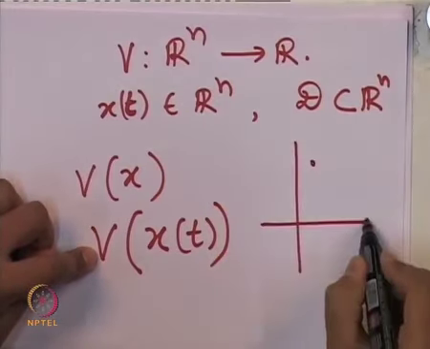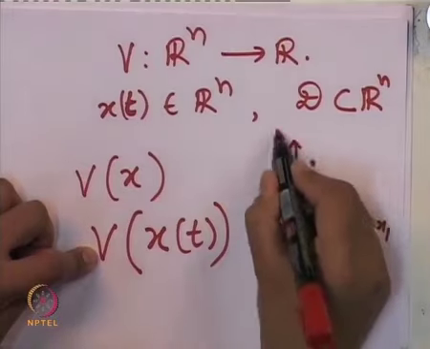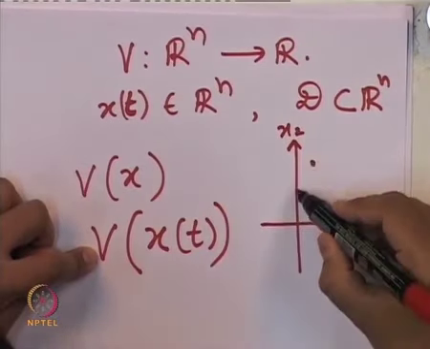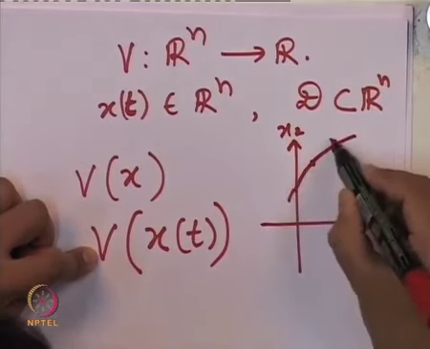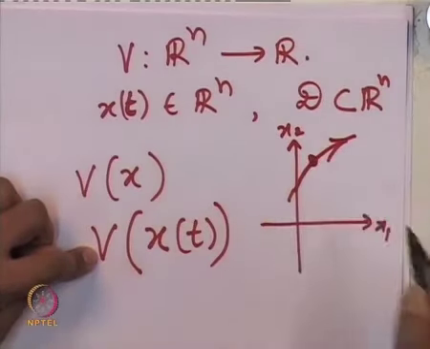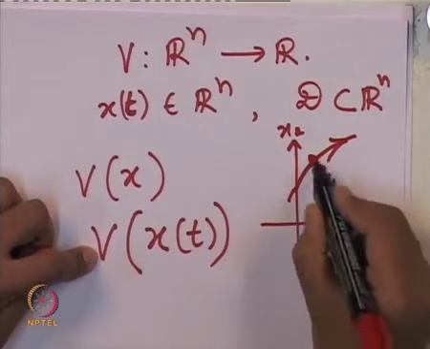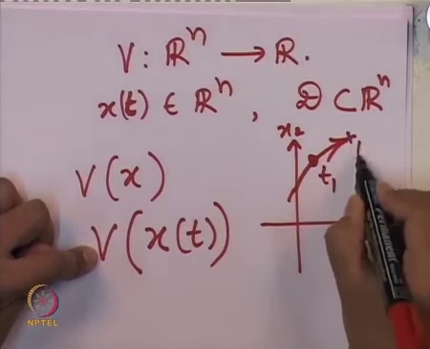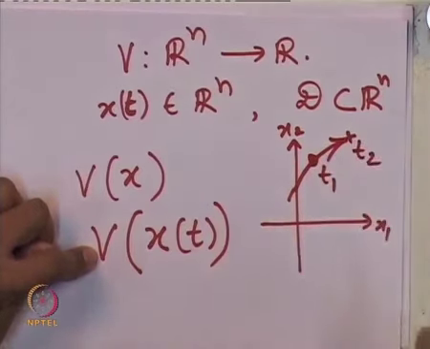Suppose this is our phase space, this is x1, this is x2, and this is some point, and this is a trajectory that is evolving with respect to time. At some time t1 it was here, at another time t2 it has moved to this point.